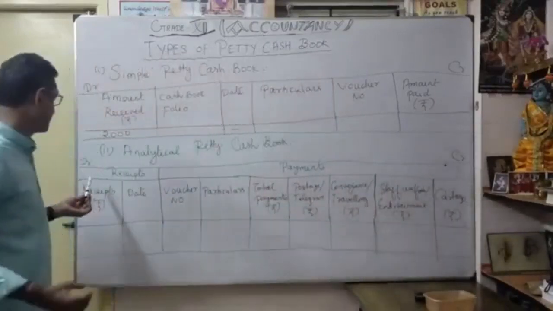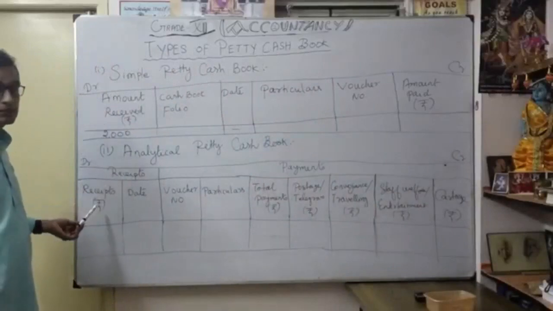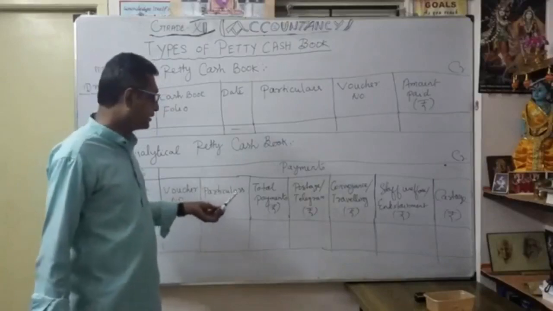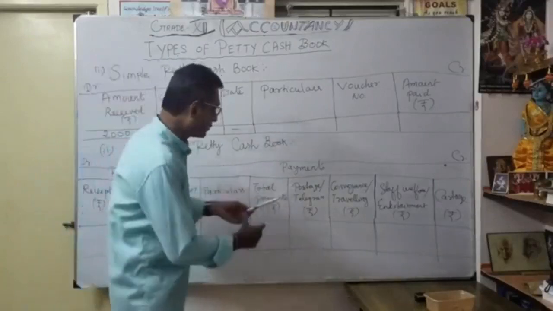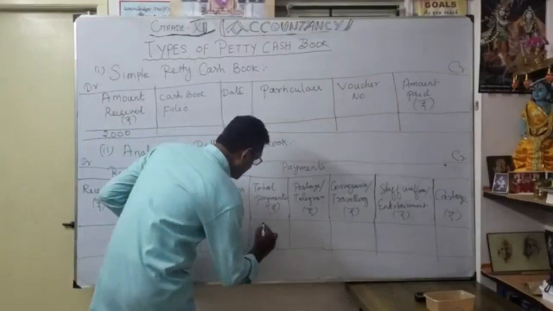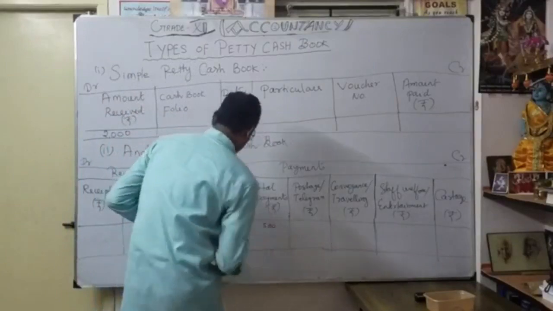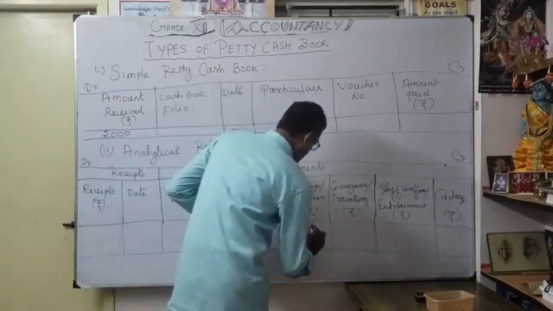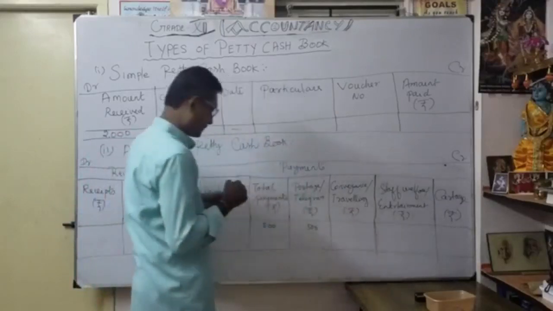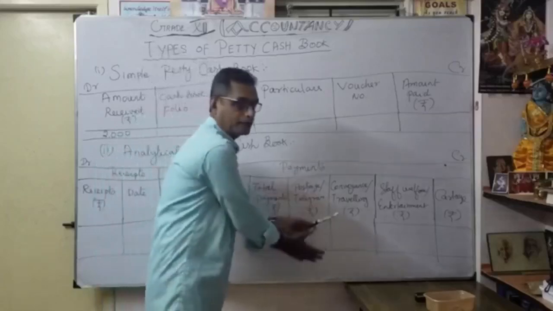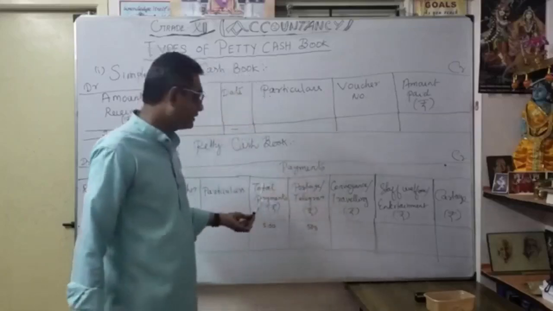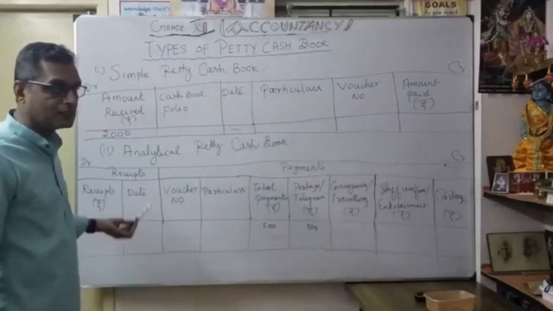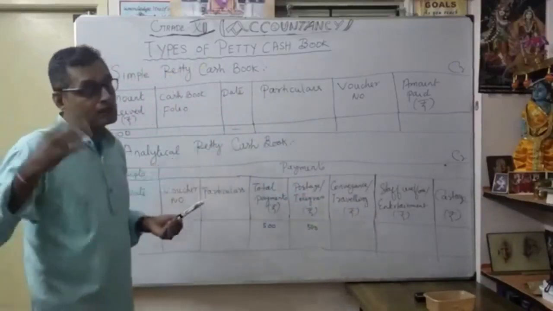Now understood? I repeat once again. On the receipt side, you mention how much you received, then date, then voucher number, particulars, and total payment. For example, postage and telegram, total payment is 500. So the particulars, whatever voucher number, then postage 500. That's the example. One by one you arrive at it, then you total each and every column. The balance you arrive at is called the analytical petty cash book and imprest system.